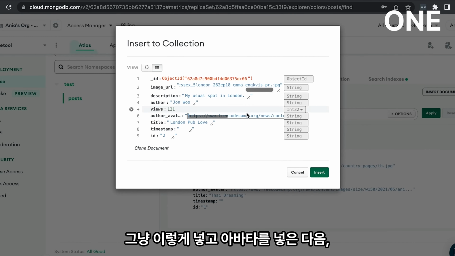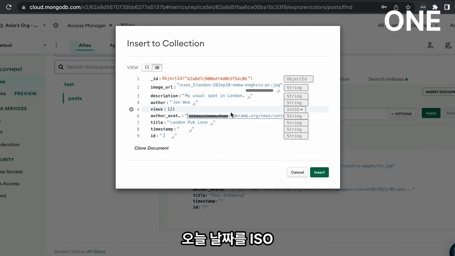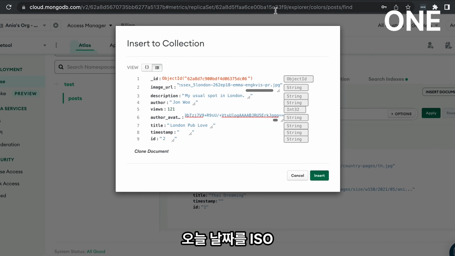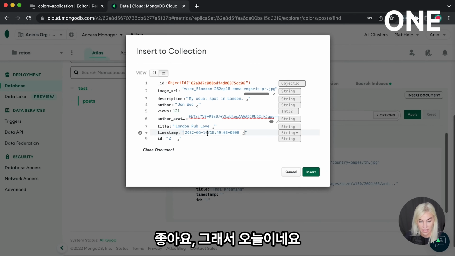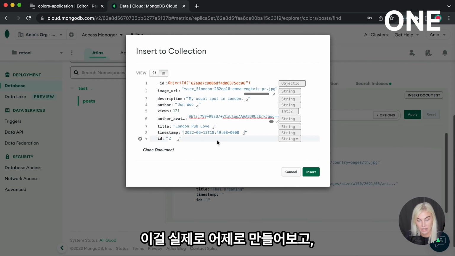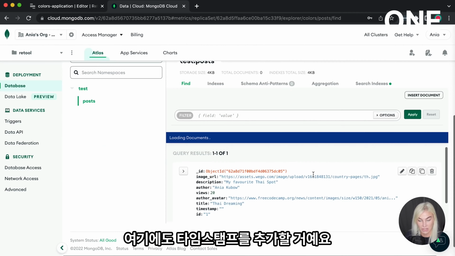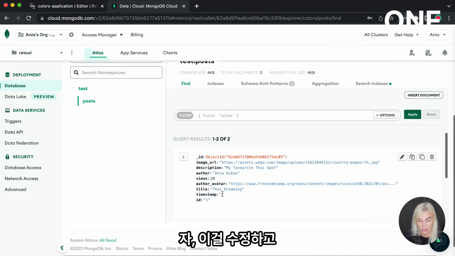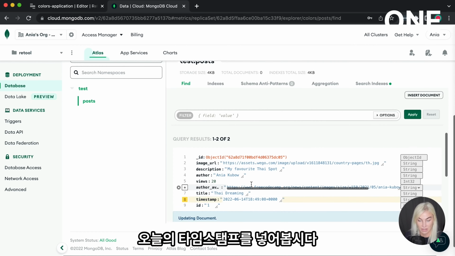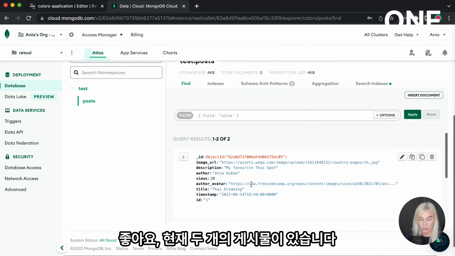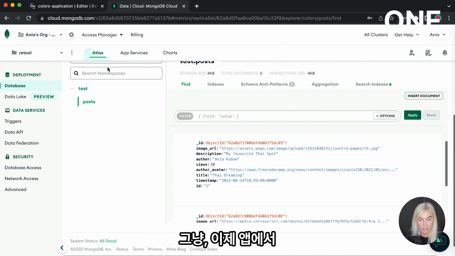Just put it in like so, and then put in an avatar and get today's date in ISO 8601 format. Okay, so that's today. Let's make this actually yesterday and insert. And I'm just going to add the timestamp to here as well. So let's edit this and put in today's timestamp. Okay, so we've got 2 posts here at the moment, just like so.